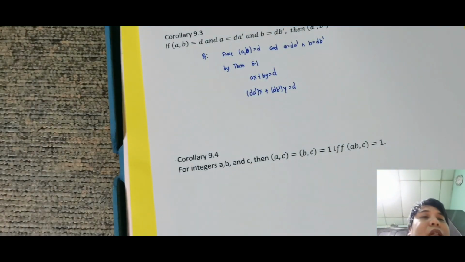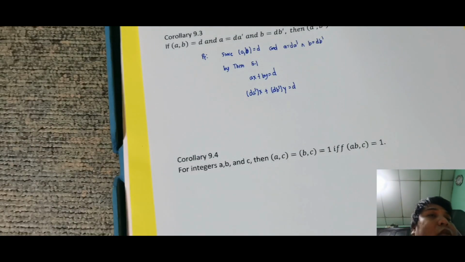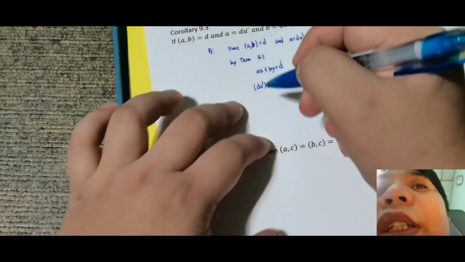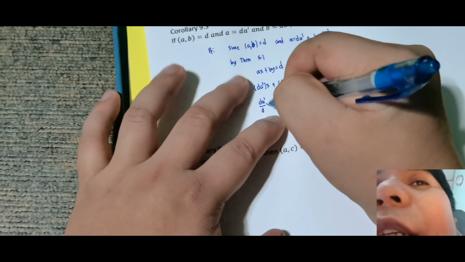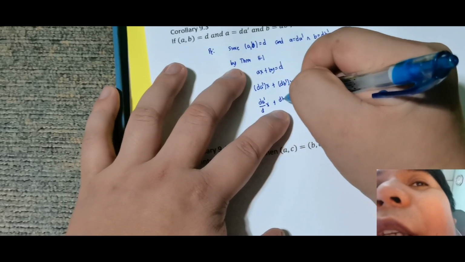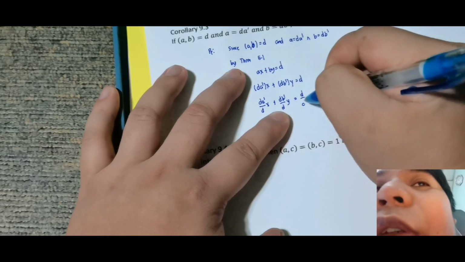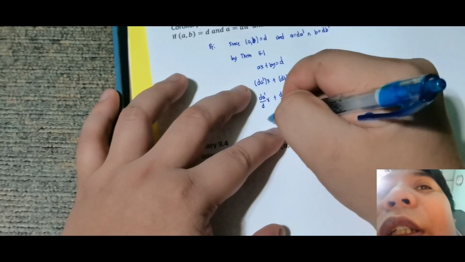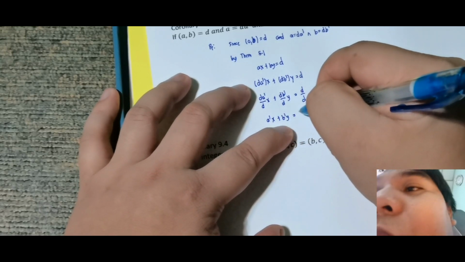Okay, then dividing both sides by D, kasi nga, ang goal is that is 1. So, i-divide natin both sides by D. So, this is just D A prime over D X plus D B prime over D Y is equal to D over D. So therefore this is A prime X plus B prime Y is equal to 1.